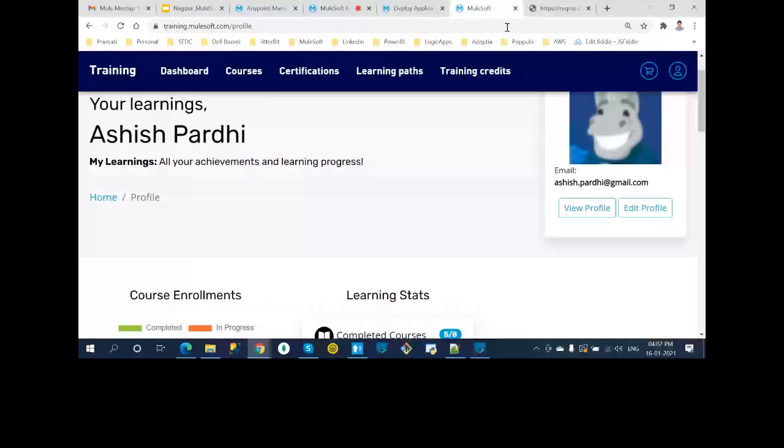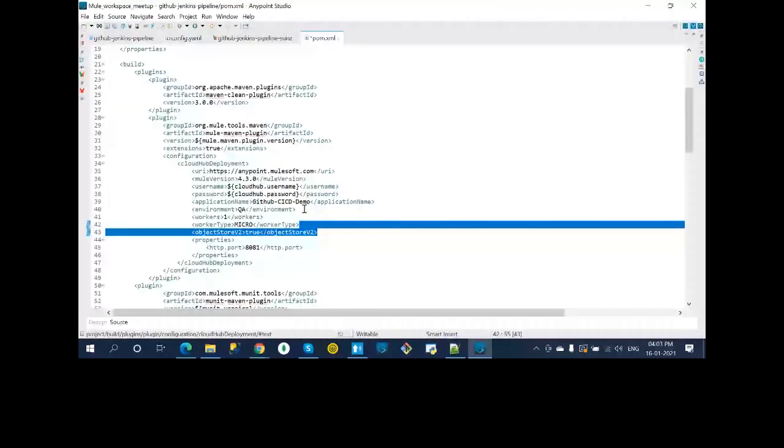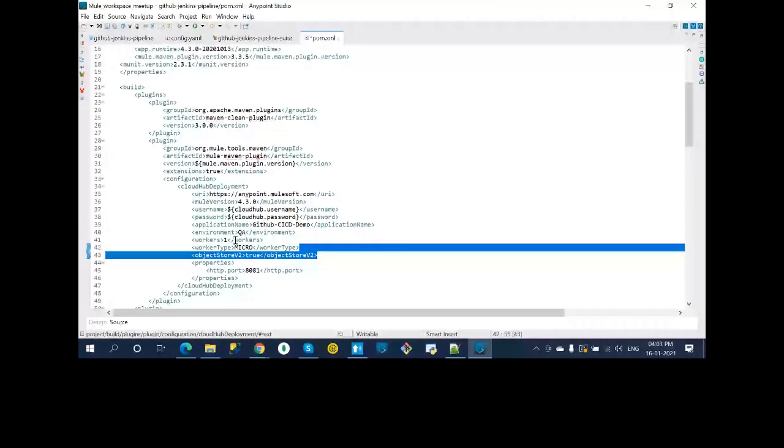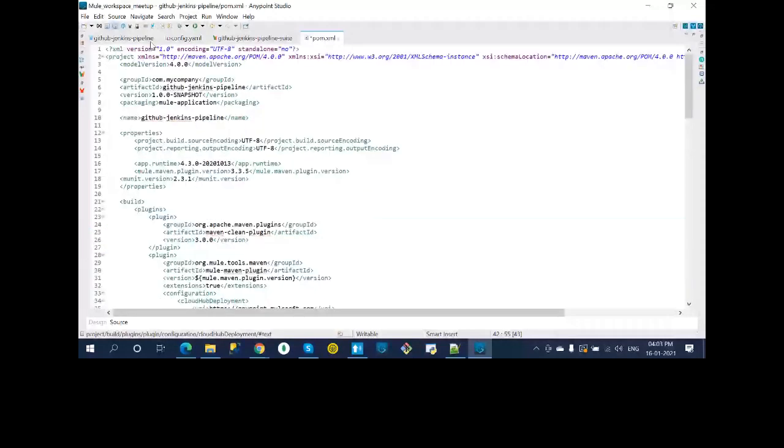So now we are almost done. We have configured everything here, and we are ready to source control our code. We are not going to do anything else. Let me save this. Before going further, I'll go to my GitHub repository first.